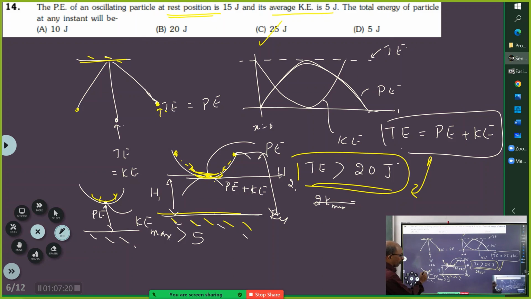So therefore, I am going with that logic and saying that 15 plus 5, 20, it should be greater than 20. That's all. No more arguments. I have explained this. Please go with this.